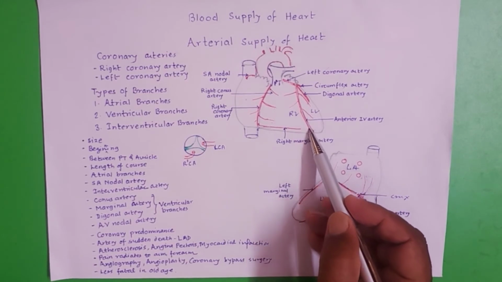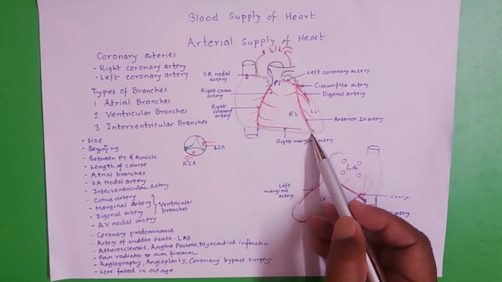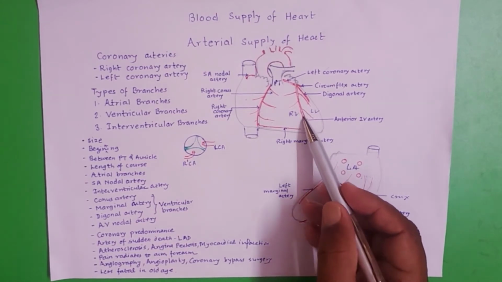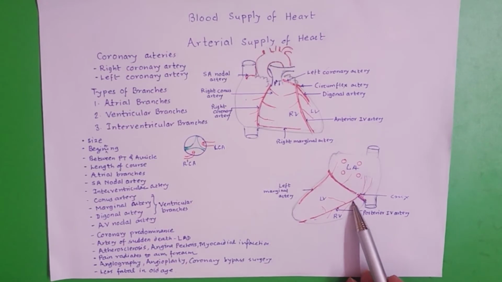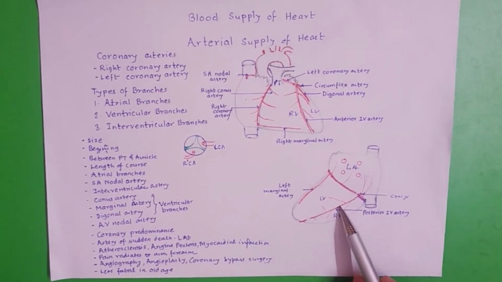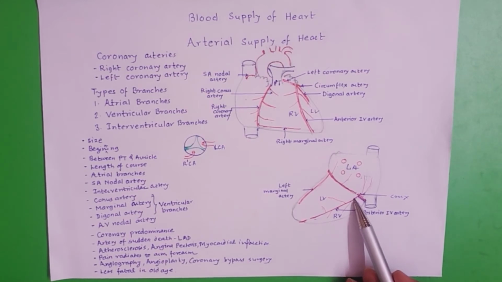The anterior interventricular artery supplies the anterosuperior 2/3 of the interventricular septum, while the posterior interventricular artery supplies the posteroinferior 1/3 of the interventricular septum.